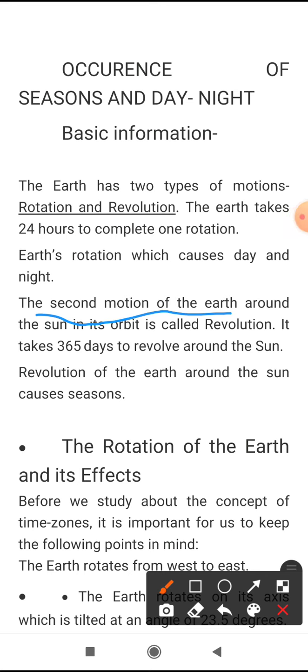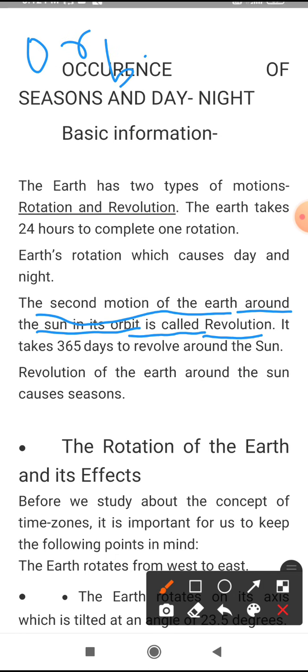Orbit means there is a certain way. Just as we have a way to go to Gadinglas, there is one way to go there.